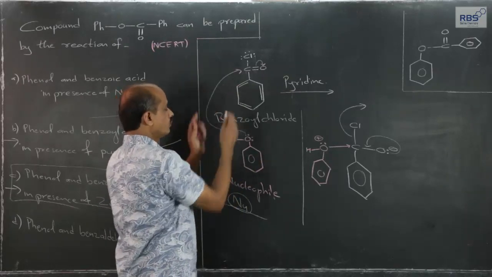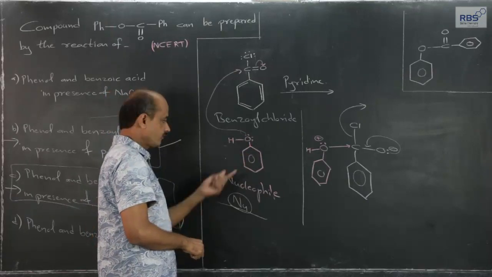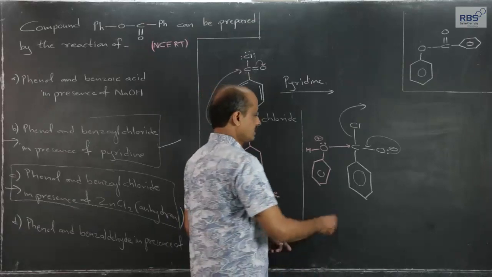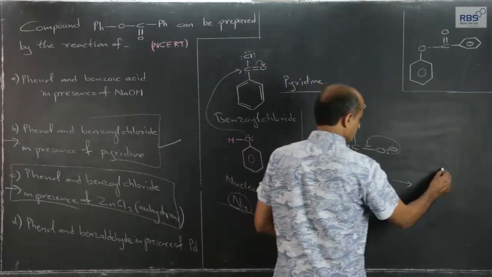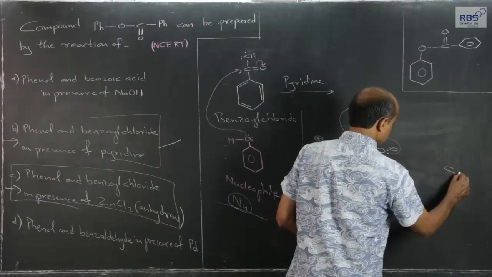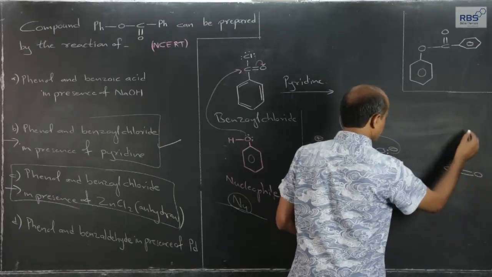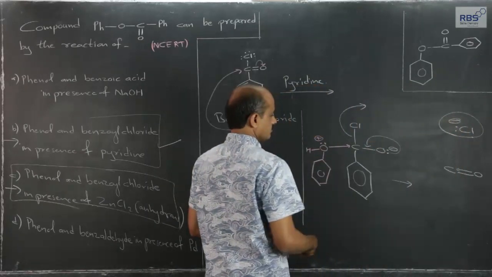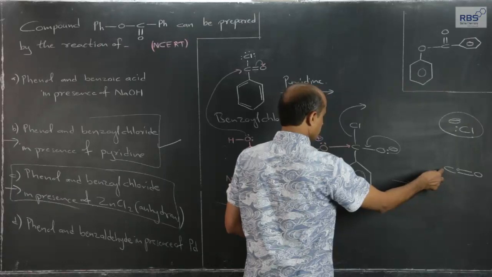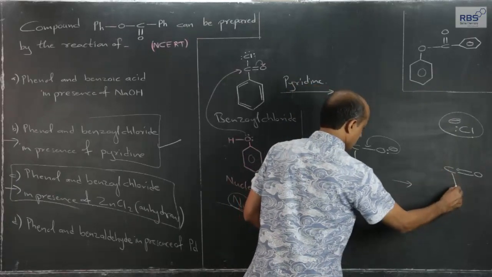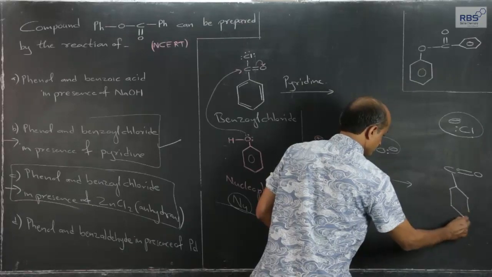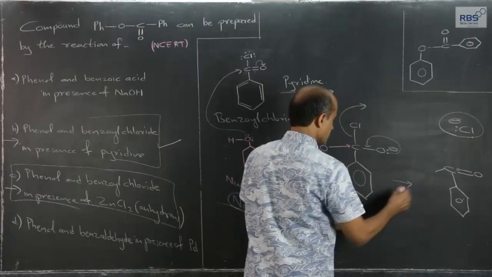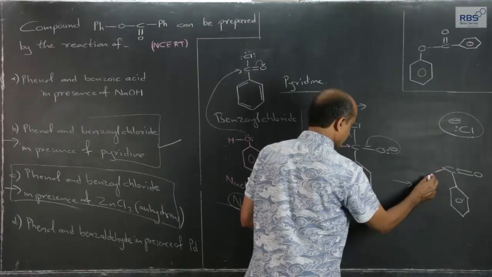Phenol attacks in the form of a nucleophile, the lone pair of electrons on oxygen of the phenolic OH group, and chlorine leaves in the form of Cl minus ions, that I can write here: carbon, oxygen double bond. Now, chlorine goes out in the form of Cl minus ions. This was carbon oxygen double bond and the earlier group, and let me retain the color for the sake of understanding.